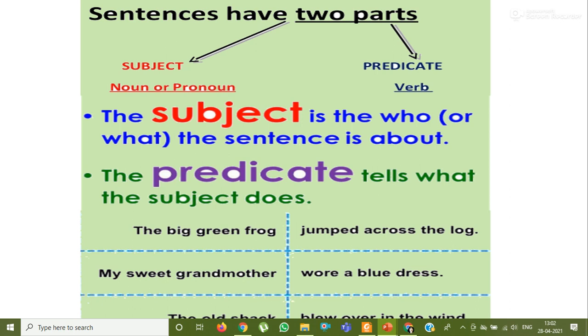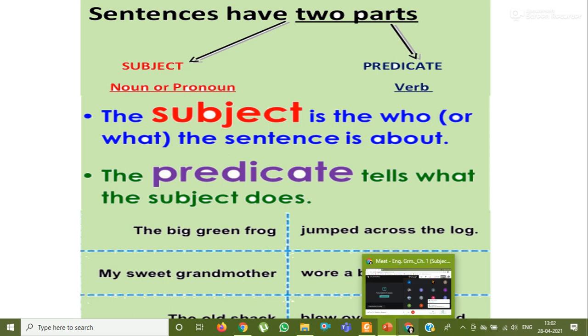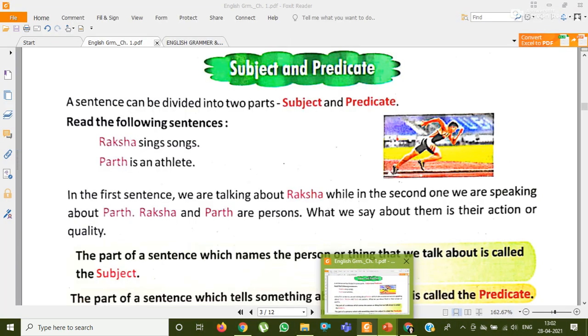Okay. The next sentence, you see one more is given. My sweet grandmother wore a blue dress. So this sentence is about whom? It is about my sweet grandmother. So this is the subject, my sweet grandmother. And what does grandmother do? Wore a blue dress. What she did? She wore a blue dress. So that will be the predicate part, wore a blue dress. Okay.